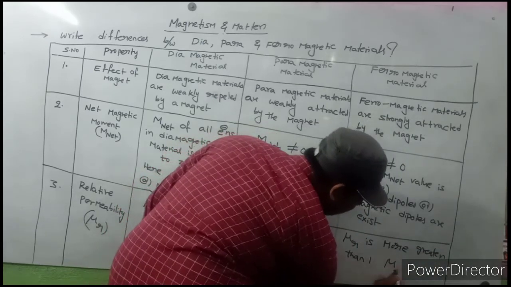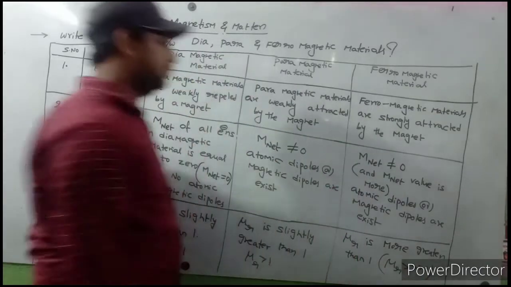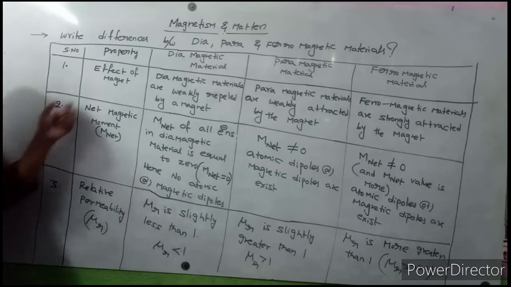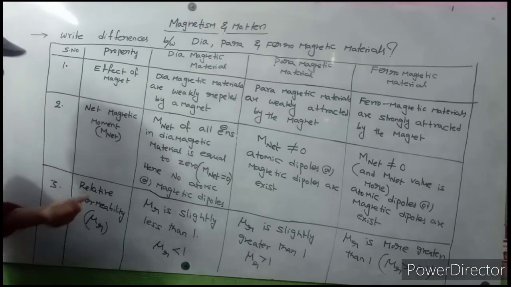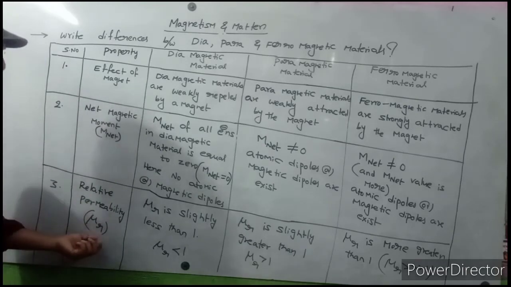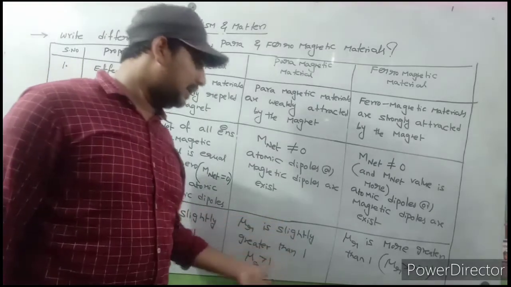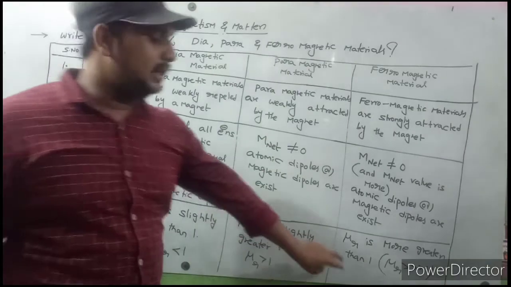So this is the effect of net magnetic moment on relative permeability. Relative permeability is slightly less than 1, slightly greater than 1, and far greater than 1. So this is very important.